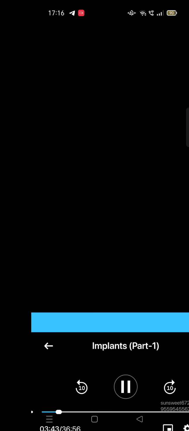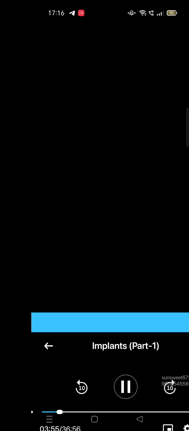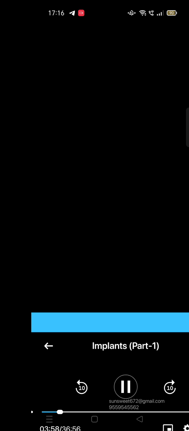Then we have a classification based on the time of placement. We have immediate implant and delayed implant, based on the time of placement, where we define the edentulous site.